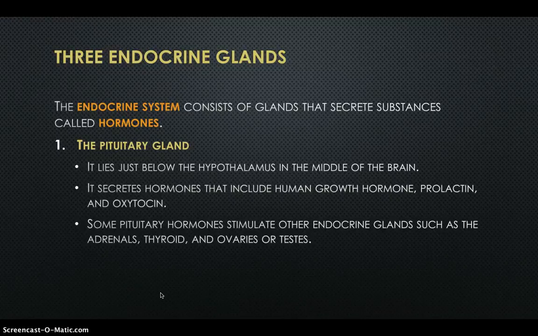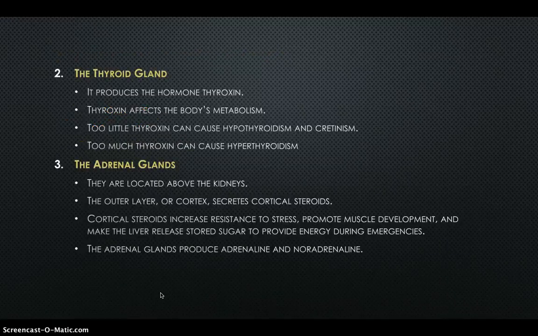It secretes hormones that include human growth hormone, prolactin, and oxytocin. Some pituitary hormones stimulate other endocrine glands, such as the adrenals, thyroid, and ovaries or testes. The second is the thyroid gland. It produces the hormone thyroxine. Thyroxine affects the body's metabolism. Too little thyroxine can cause hypothyroidism or cretinism, and too much thyroxine can cause hyperthyroidism.